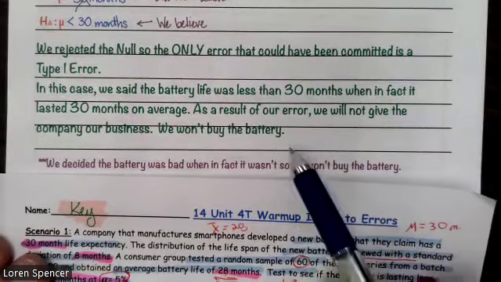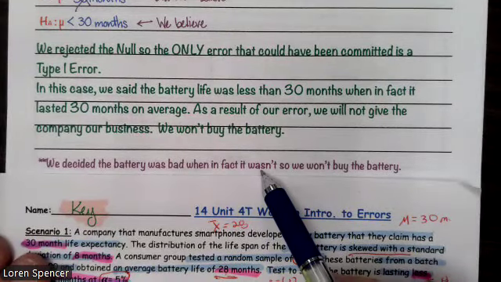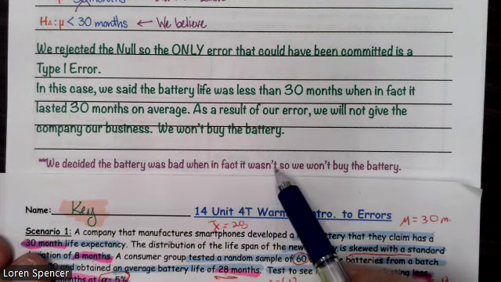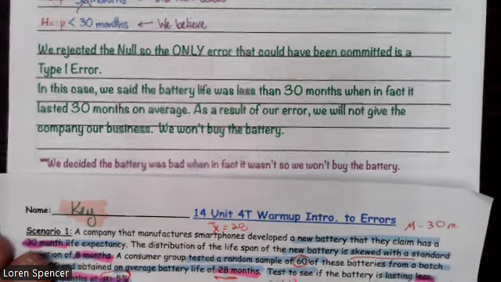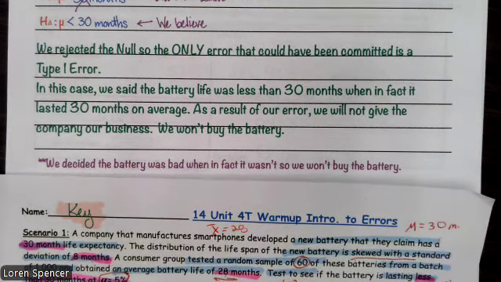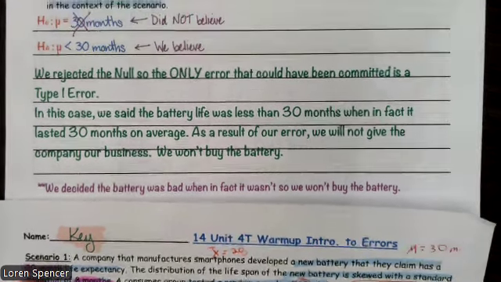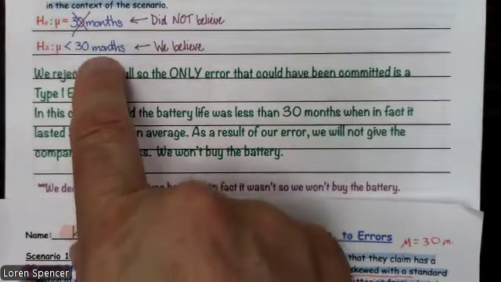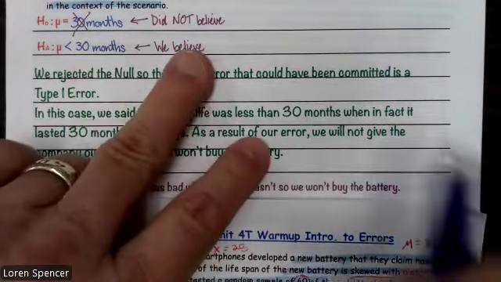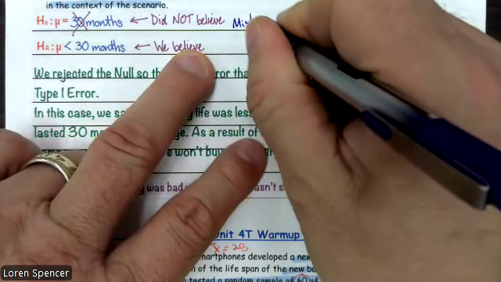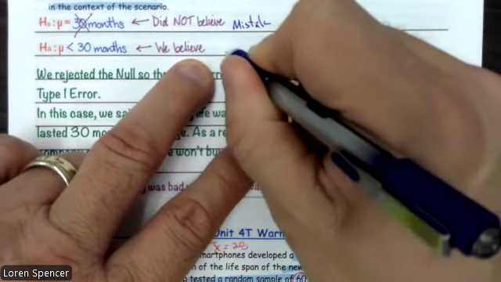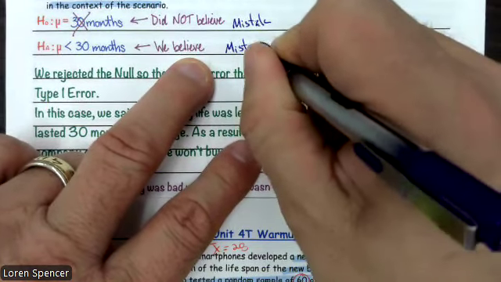Basically, in summary, we decided the battery was bad or didn't last 30 months when in fact it actually lasted 30 months. So we're not going to buy the battery. We're not going to give them the business. And the battery was perfectly good and did exactly what it said. But we made a type 1 error and rejected the claim of 30 months. We did not believe this, and that was a mistake. And we believe this, and it was also a mistake.